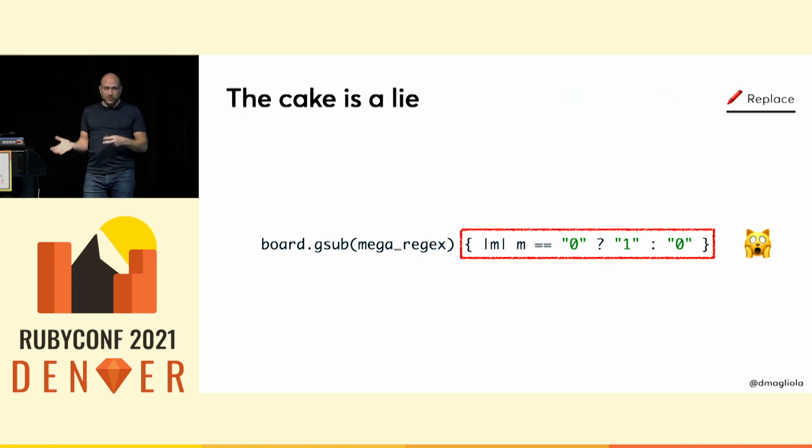But as I said before, I needed to take that intermediate step for clarity, because so far, we've basically been doing fairly standard regex work, the kind of thing that you do day to day. But hold on to your socks, because the next bit is where it gets wild. Remember, the problem I have is that given a matched cell, I don't know whether to replace it with a 1 or a 0. And we don't yet have an obvious way of how to do this with a regex.